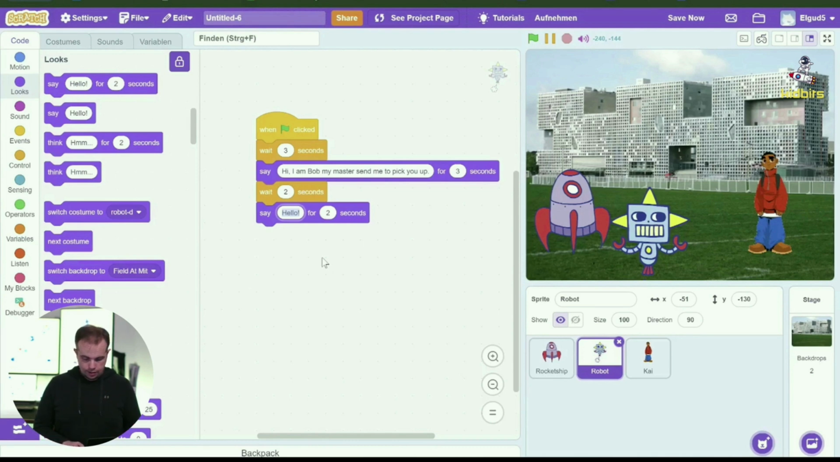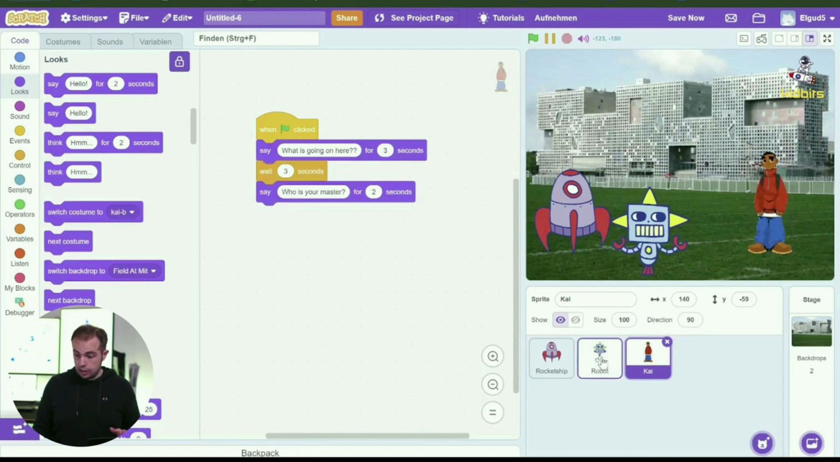Well, see for yourself. "He is your father." What? Why would Kai's father send the robot to pick Kai up? Obviously that makes Kai curious, because Kai actually doesn't know his father. So obviously he wants to know, who is he?